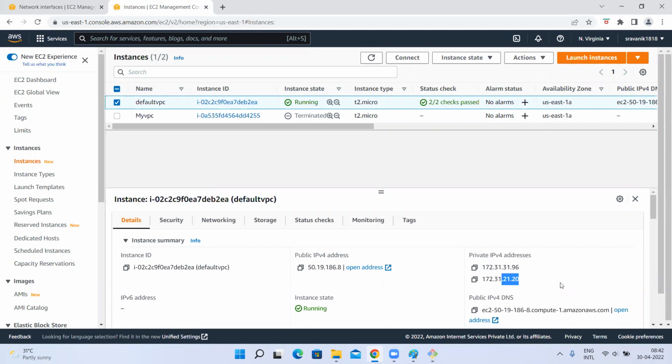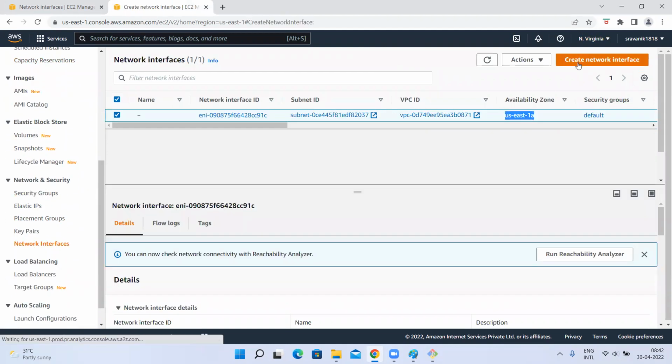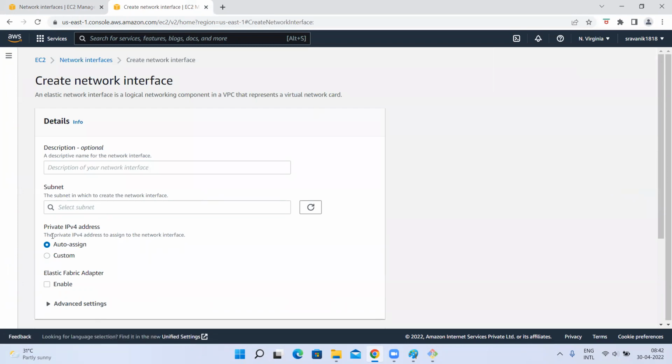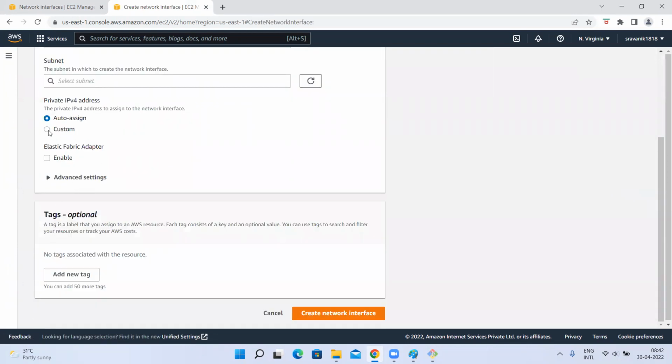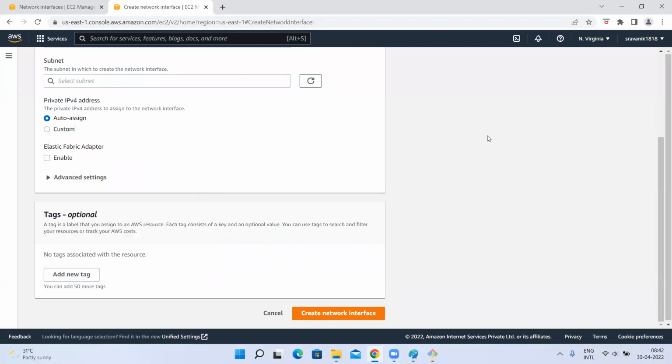So like this, we can attach multiple IP addresses to an EC2 instance, right? Through ENI, we do it for private IP addresses. How do we do it? Just go to Network Interfaces and create a network interface. If you already have a fixed IP, you can give it, or if you want auto-assign, AWS will pick from the subnet's IP address range in the availability zone.